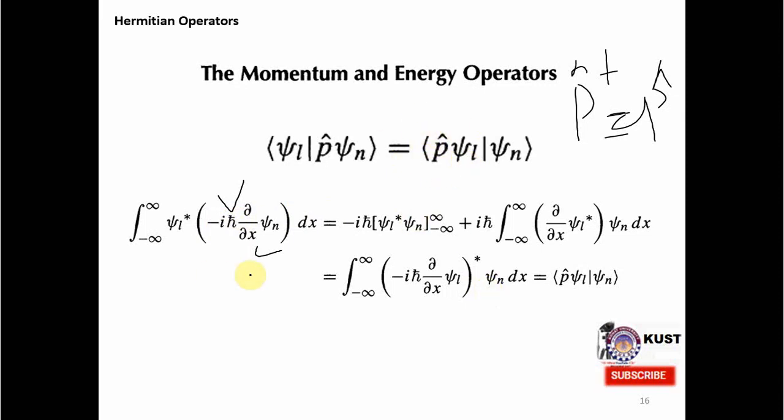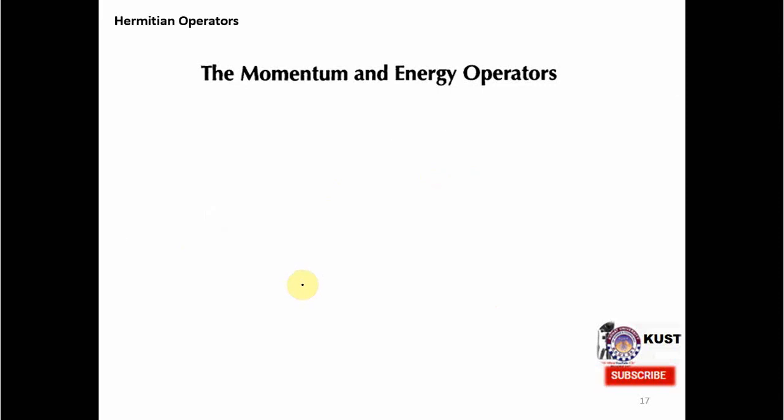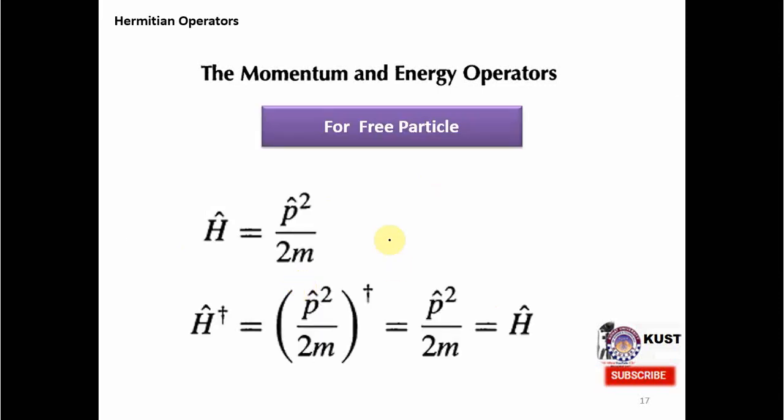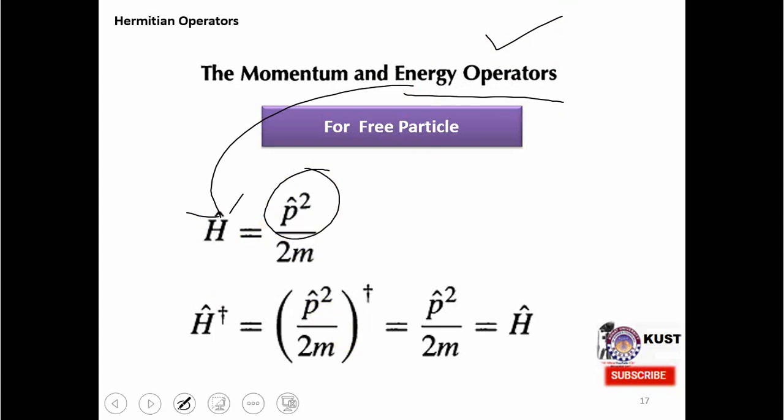Now from this explanation, you can infer how to define operators. The most important requirement is that they must be Hermitian. Next we go for a free particle. We go for the energy operator, and we want to know whether the energy operator is Hermitian or not. The corresponding operator for the energy observable is the Hamiltonian, and the Hamiltonian for a free particle is p square by 2m. It's very simple to check, because we know already that the square of a Hermitian operator is Hermitian. This 2m is a constant.